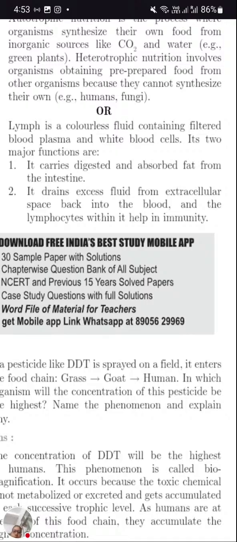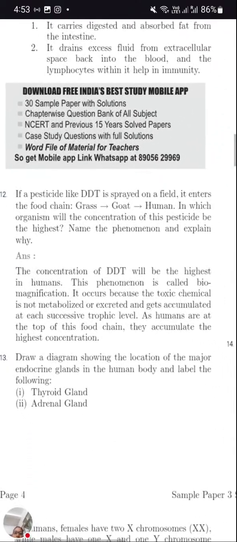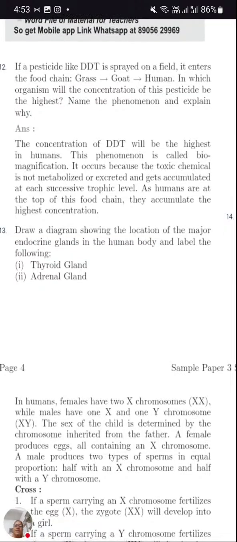Okay. Now let's move on to the next question. We completed question number 11. Question number 12 is related to the food chain. If a pesticide like DDT is sprayed on the field, just now in the MCQ we discussed this question, there will be biological magnification. This pesticide will pass through the food chain and finally accumulate in the human body. DDT is sprayed on the field and enters the food chain. From grass, it will enter the goat, and from the goat to the human body.